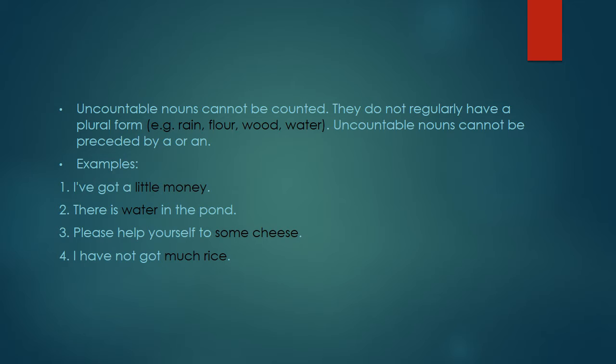Look at the examples. I have got a little money. There is water in the pond. Please help yourself to some cheese. I have not got much rice. Money, water, cheese and rice are uncountable nouns.